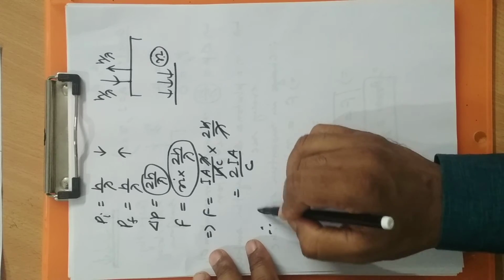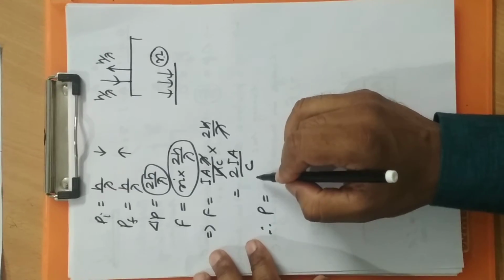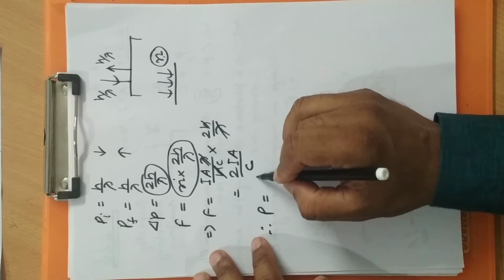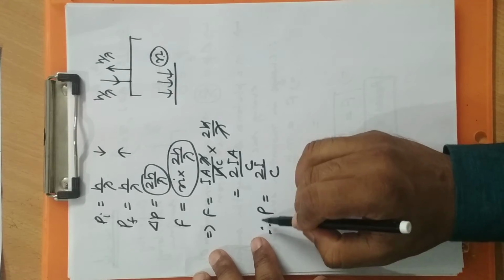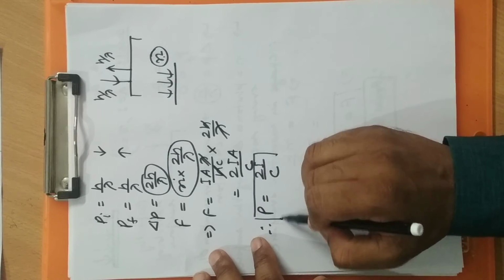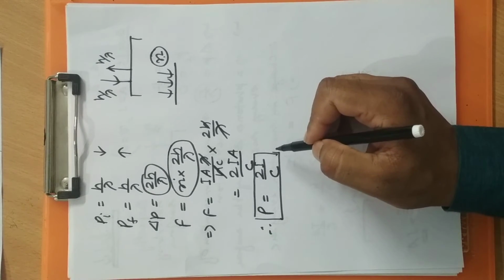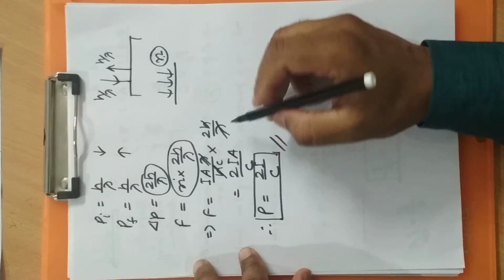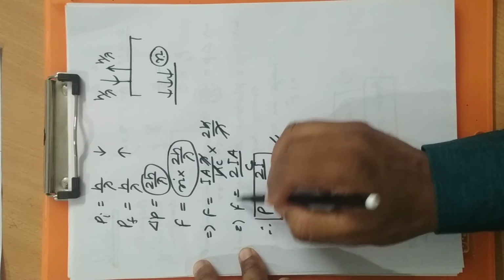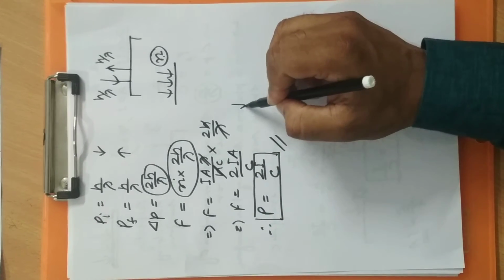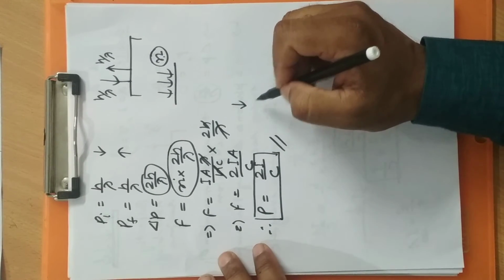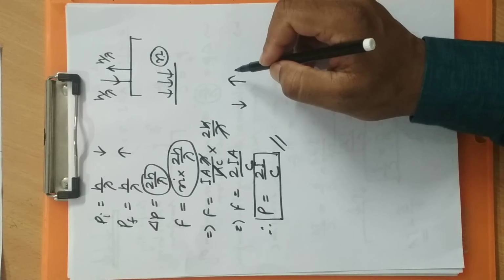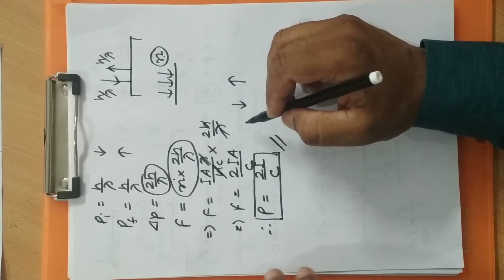This is force, therefore pressure will become force divided by area. If I bring area to the left hand side, how much will remain? Twice I by c. So this is the radiation pressure on a surface which is perfectly reflecting. I hope you have understood it well. Again, force exerted by the photons on the surface will be in the downward direction, and force exerted by the surface on the photons will be in the upward direction. That is the difference.